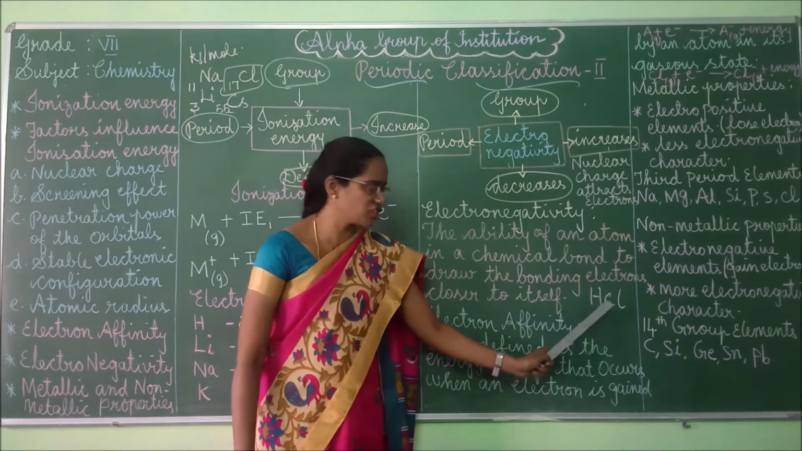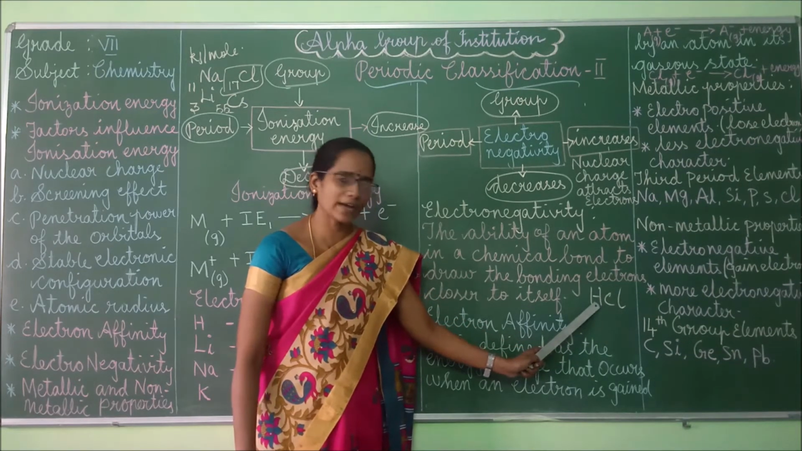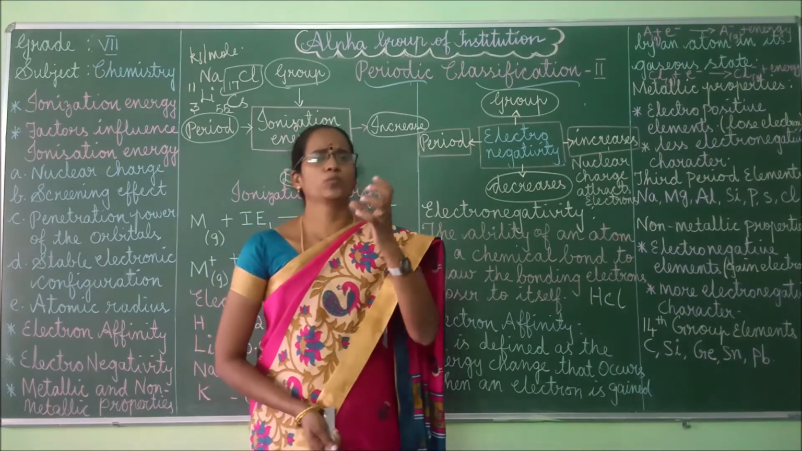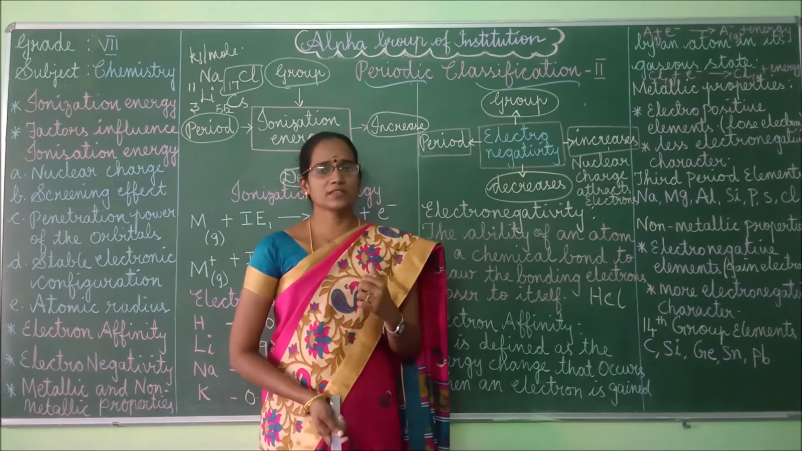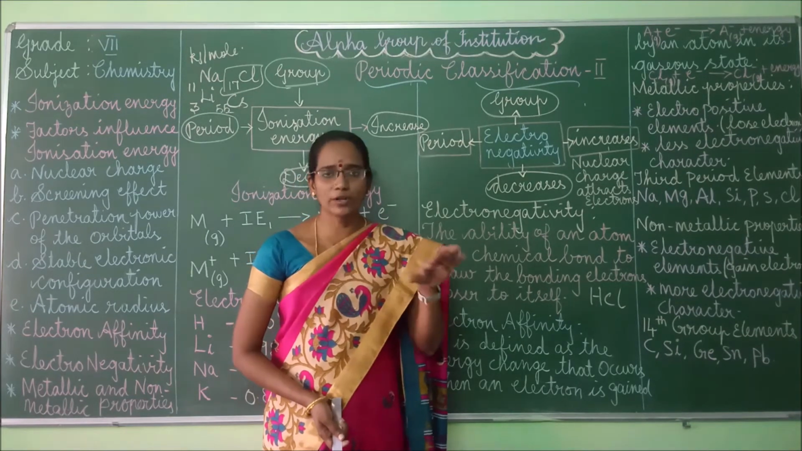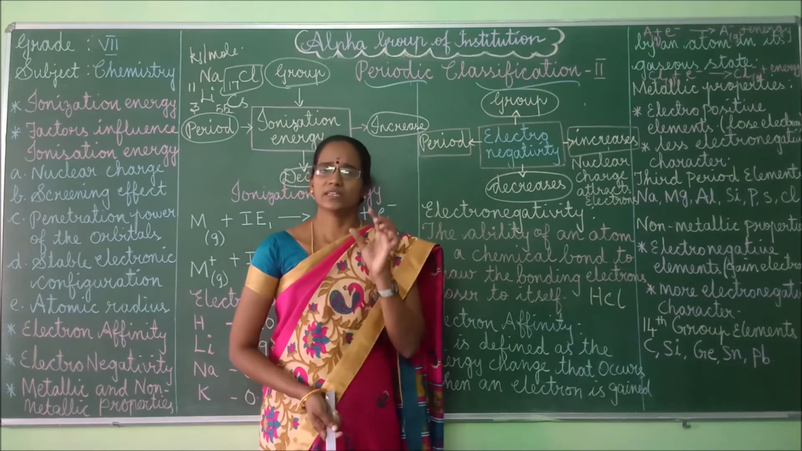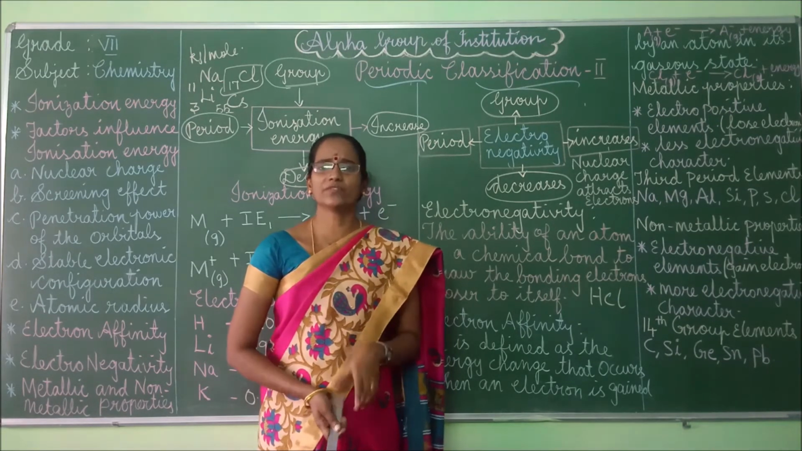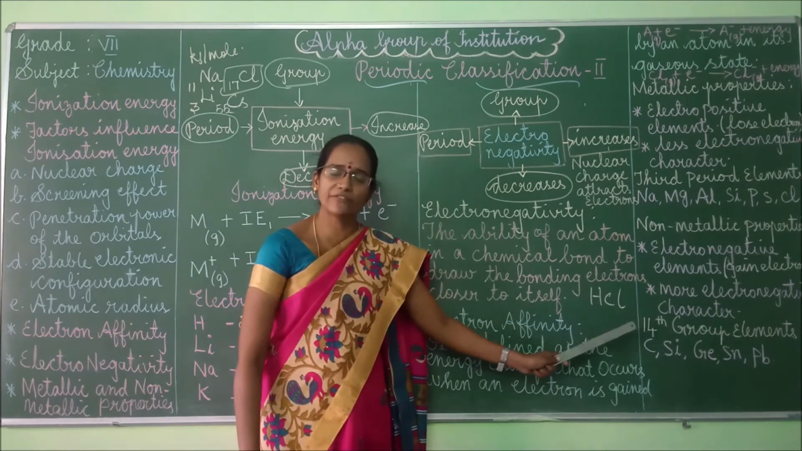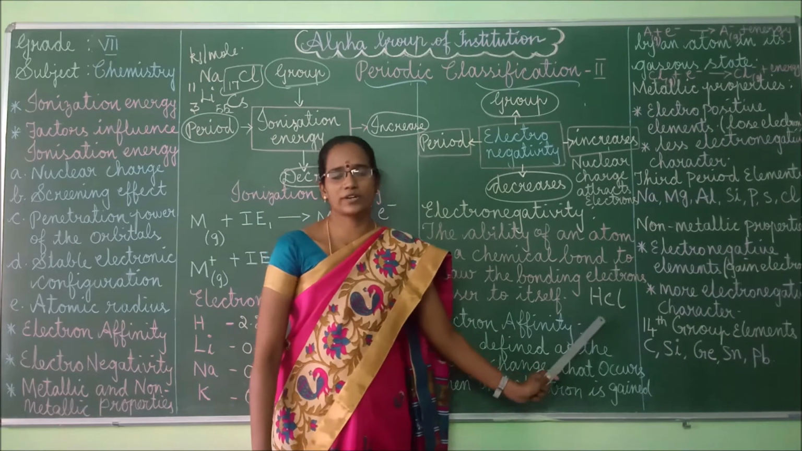When compared to hydrogen, chlorine has higher electronegative power. So what will chlorine do? It pulls the electrons towards itself more strongly than hydrogen. Hence the bond breaks, and the bonding electrons are left with the chloride ion. Right, children? This one you should remember.